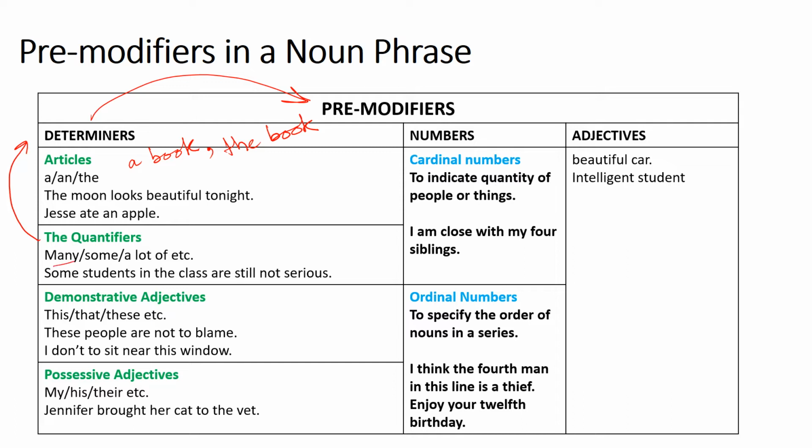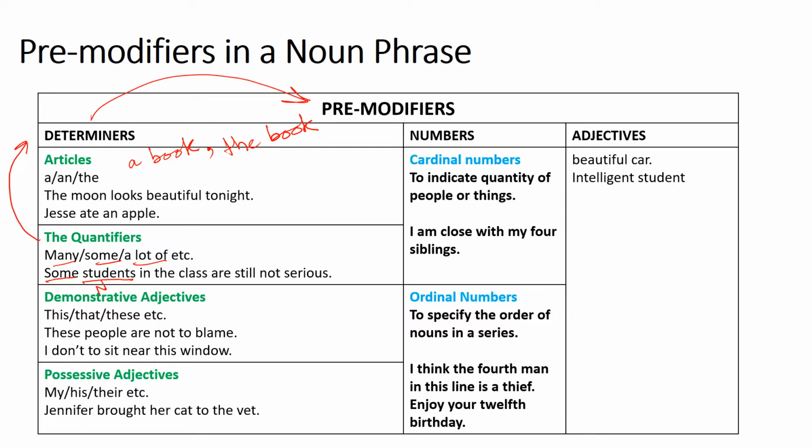So many, some, a lot of, etc. These are the examples of quantifiers. Let's see an example. Some students in the class are still not serious. Now what is some? It is a pre-modifier. Yes, it is clear, it is evident, क्योंकि student noun यहाँ पे और noun से पहले है, pre-modifier है और ये determiner है. सही हो गया. और ये quantifier है.